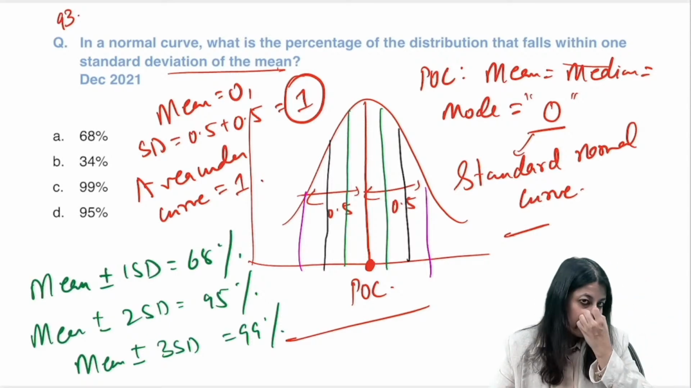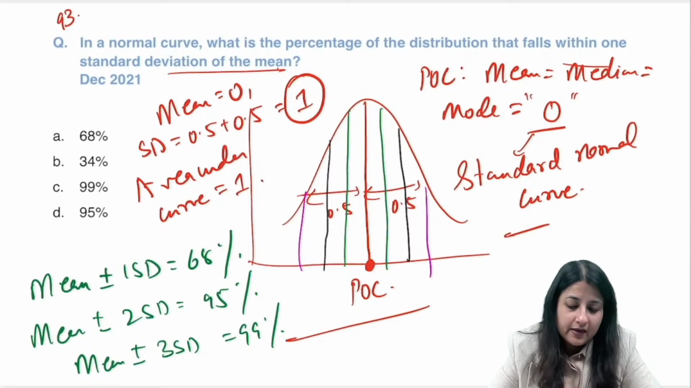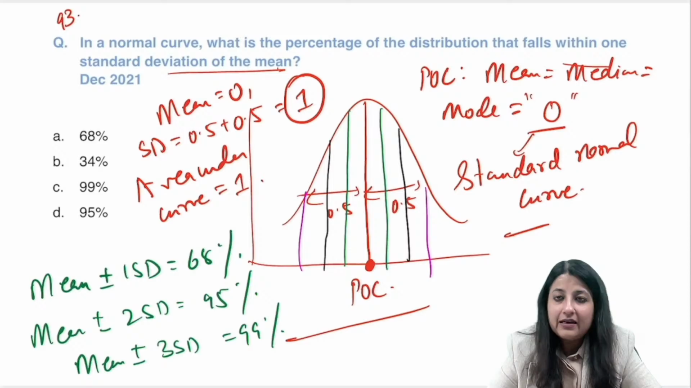Remember this. Direct भी आ सकते हैं, you can get a calculation also. Mean का value दे देंगे, standard deviation का value दे देंगे, और पूछेंगे what values lie between, you know, what values lie within 95% observation. So you should know this formula.